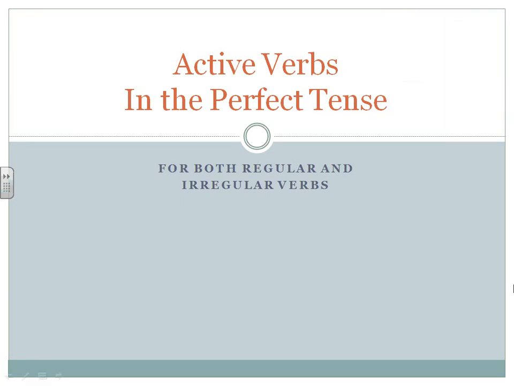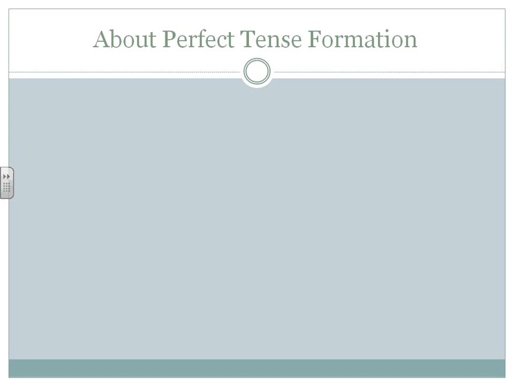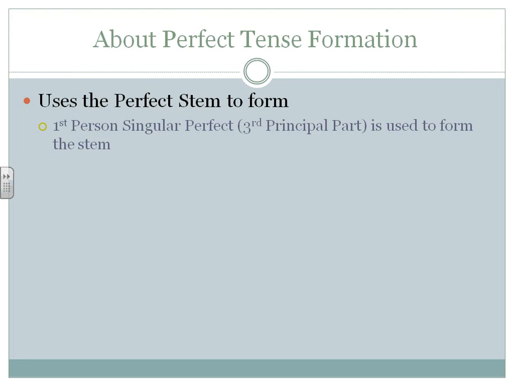In order to form your active verbs in the perfect tense, both irregular and regular verbs will form using these same patterns. Now, about perfect tense formation, it's going to use your perfect stem to form. And that is based off of your first person singular perfect or third principal part. So for the present system, we're going to use your present infinitive, but for your perfect system, you're going to use your perfect stem, your third principal part.